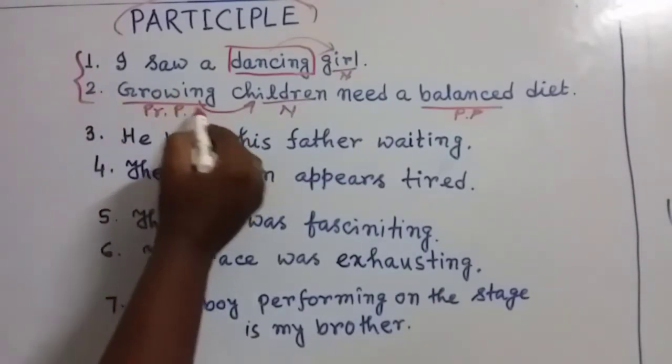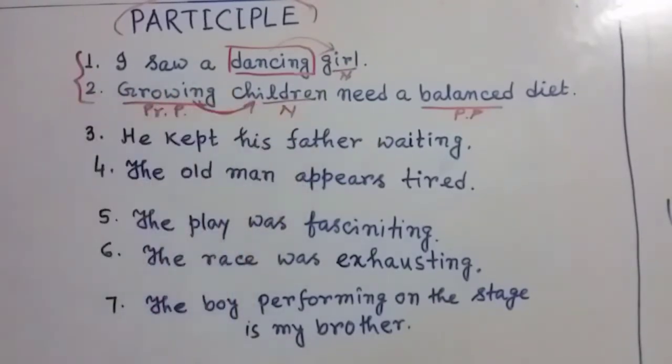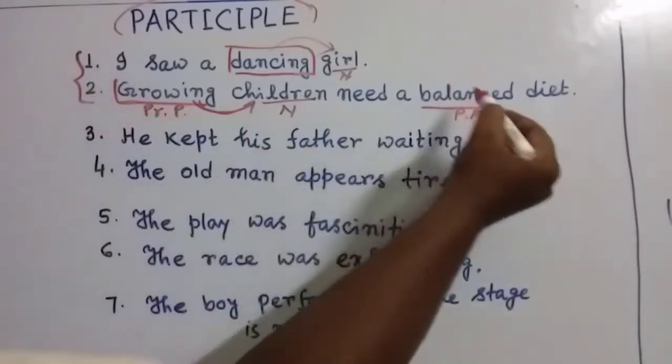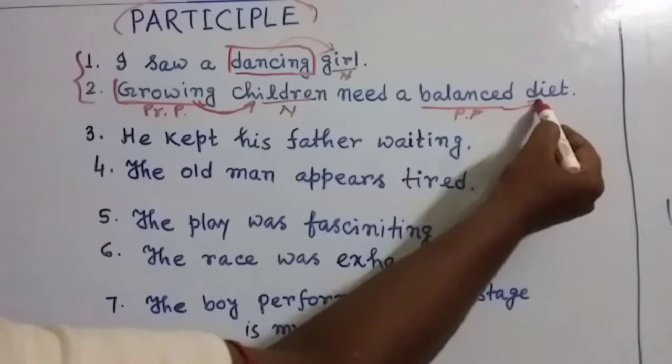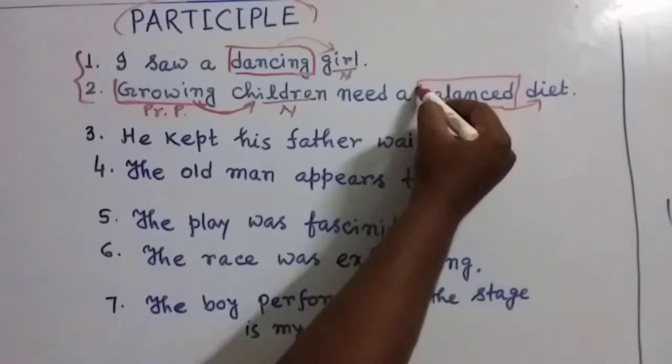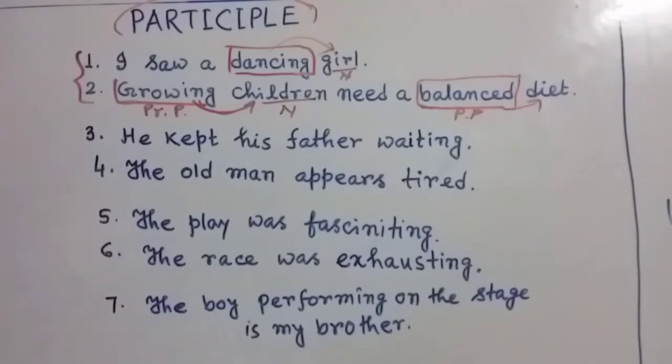Here the same thing, growing is modifying children, as a result it is present participle, and balanced is modifying diet, so it's a past participle. We have used the past participle form of the verb balance.